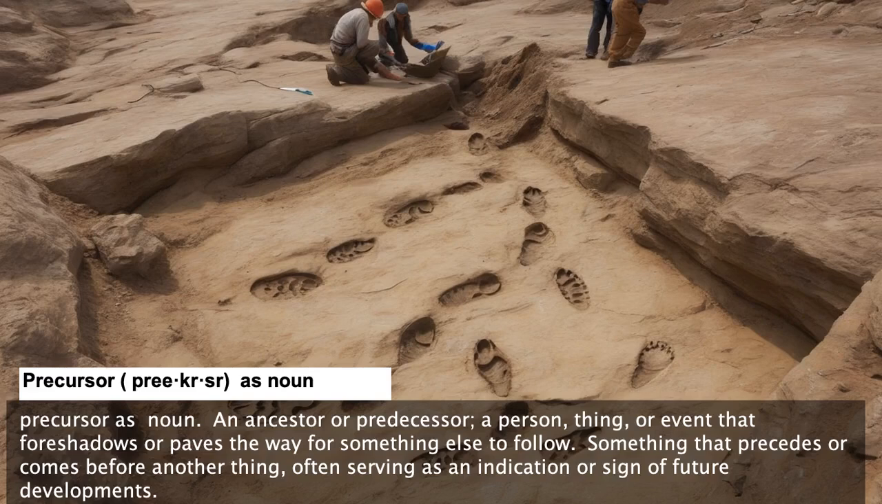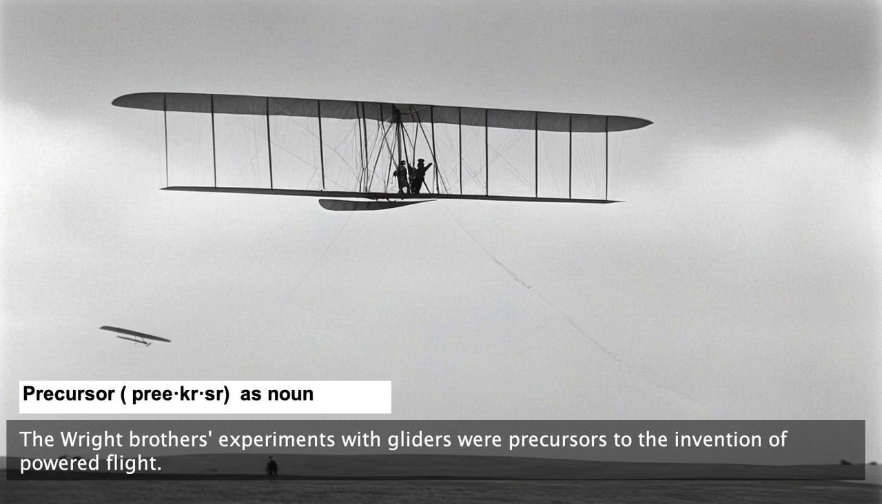Precursor as noun. An ancestor or predecessor. A person, thing, or event that foreshadows or paves the way for something else to follow. Something that precedes or comes before another thing, often serving as an indication or sign of future developments. The Wright brothers' experiments with gliders were precursors to the invention of powered flight.